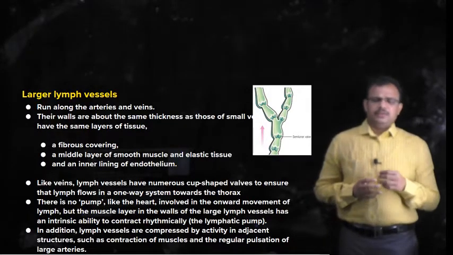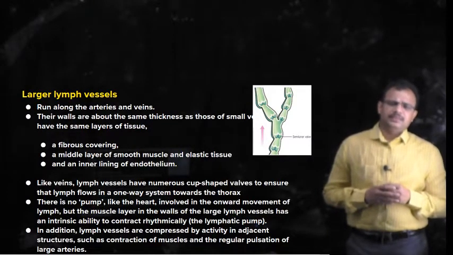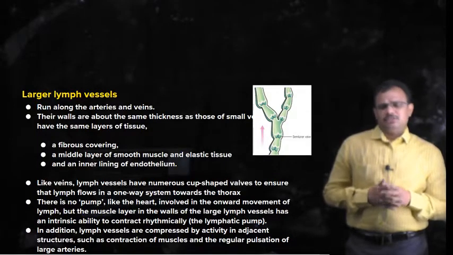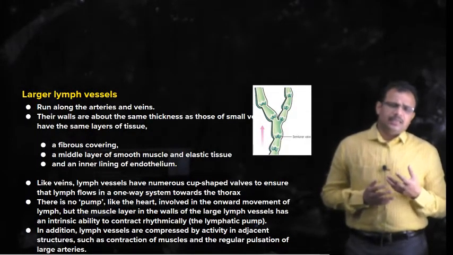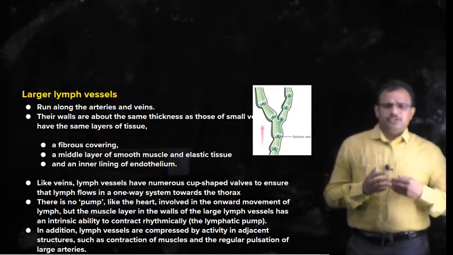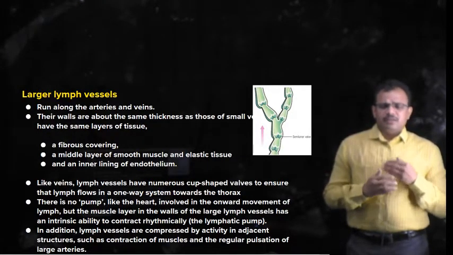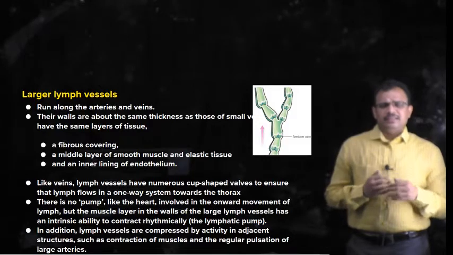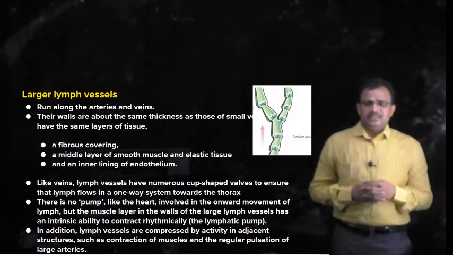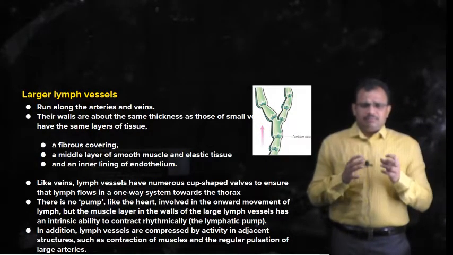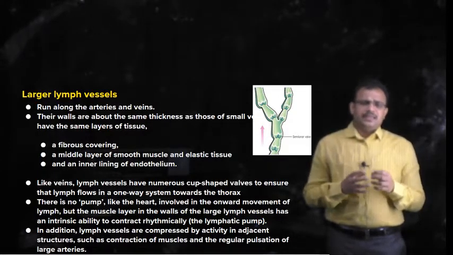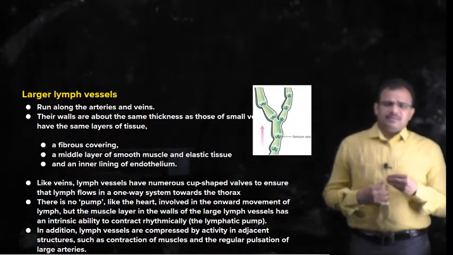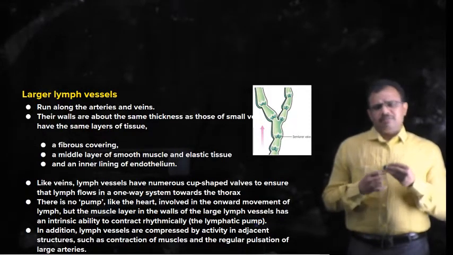Another important characteristic of the lymphatic system is that it does not have any pump, or any pumping organ which keeps the lymph continuously circulating in the lymph vessels. Generally the movement of lymph is facilitated by the muscle layers in which these lymph vessels are present.